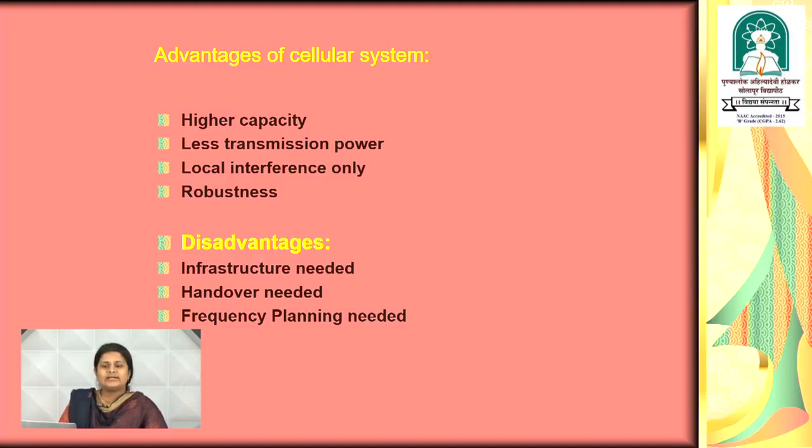Now, what are the disadvantages of the cellular system? For this, infrastructure is needed. Next, handover is needed. Then frequency planning is needed. Suppose instead of using smaller cells, we use only one large cell, then what happens? As we use the large cell, the distance between the sender and receiver increases. As the distance increases, the noise or interference problem between the sender and receiver also increases, and frequency planning is needed, then more infrastructure is needed. That is why it creates a lot of problems.